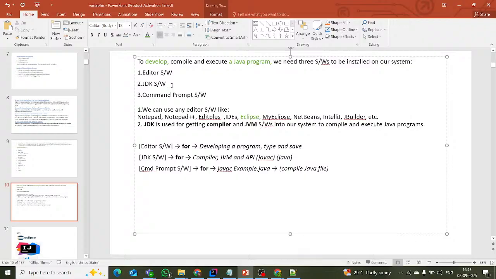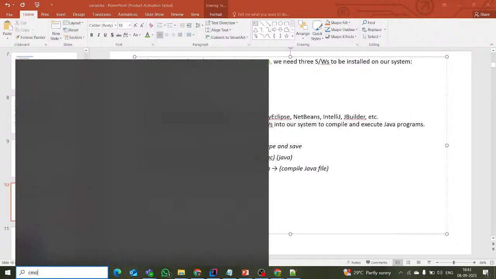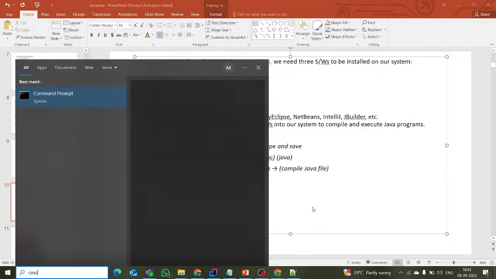One is the editor, and JDK. I will discuss JDK in a few minutes. After that, the command prompt. Just type CMD in the search and it will open the command prompt. It's loading slowly because of a bad network.